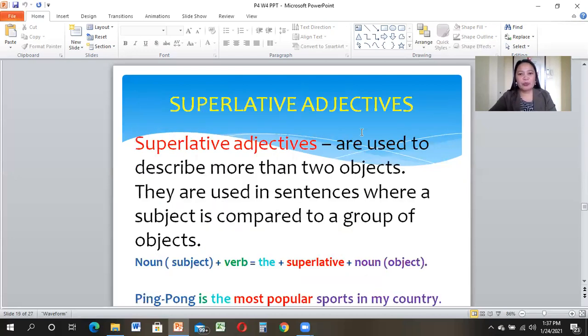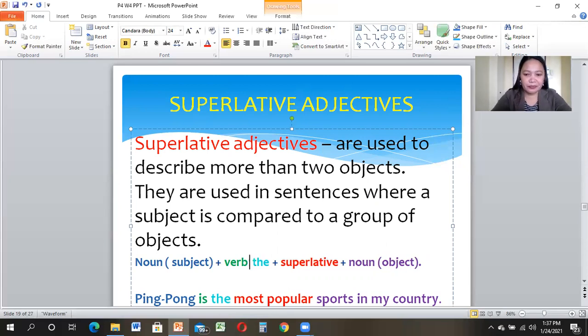Look at this. Superlative adjectives. What are superlative adjectives? They are used to describe more than two objects. They are used in sentences where a subject is compared to a group of objects. So we have here the structure: noun as a subject, plus verb, plus the, plus superlative, plus noun as the object.